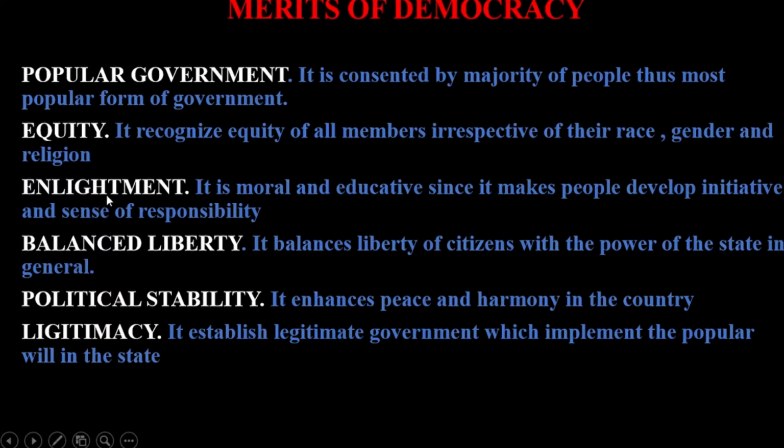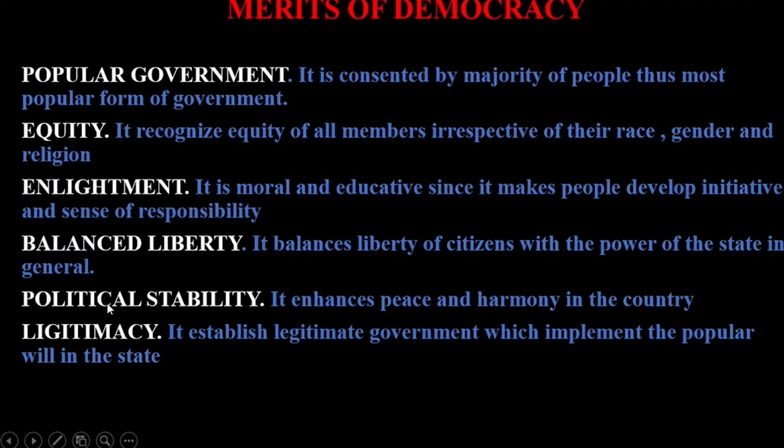Another advantage of democracy is enlightenment. It is moral and educative, since it makes people develop initiative and a sense of responsibility. Another advantage of democracy is that it provides balanced liberty. Democracy balances the liberty of citizens with the power of the state in general. So democracy ensures that the liberty, freedom and rights of citizens balance with those of the state in general, bringing them into equilibrium, hence ensuring stability in the state.